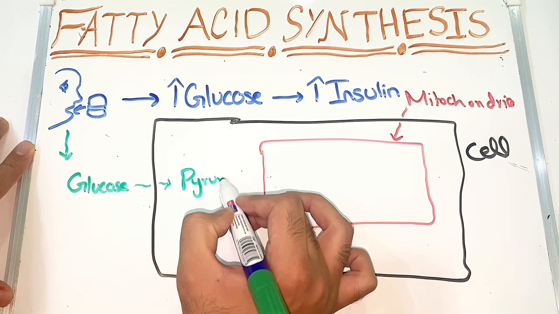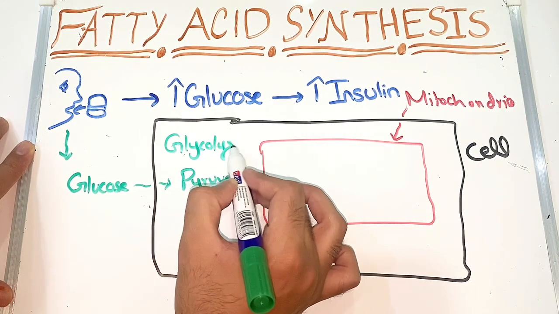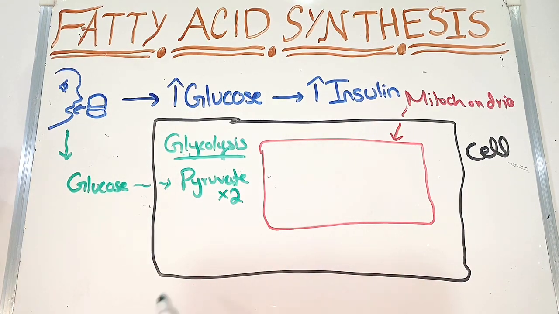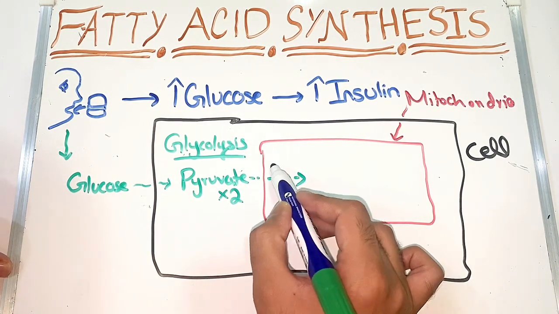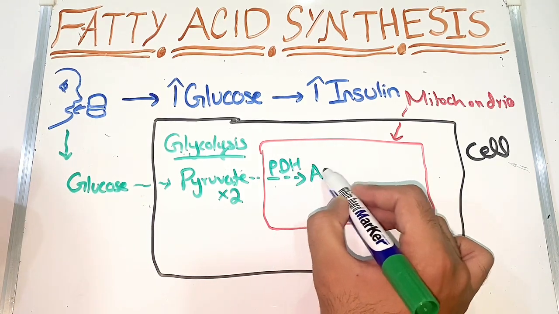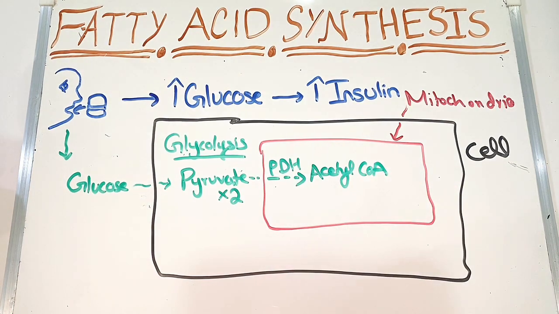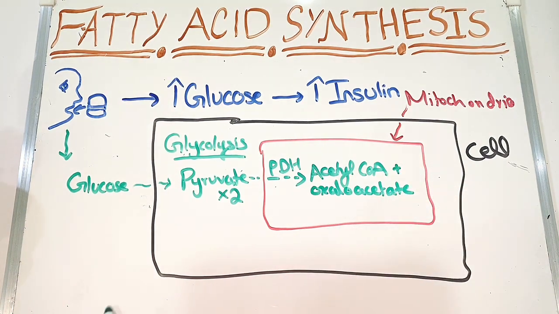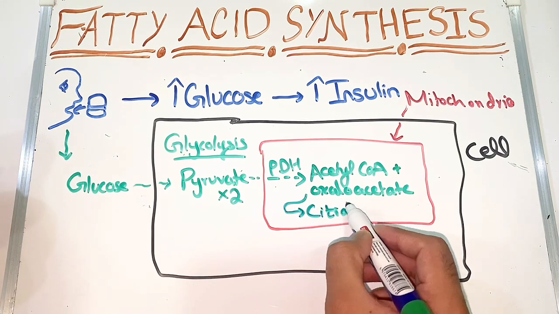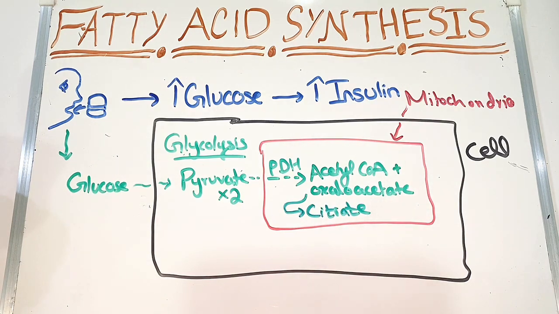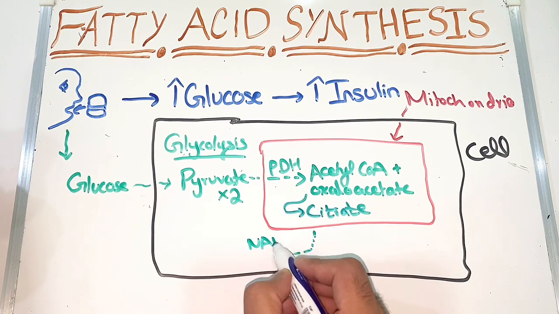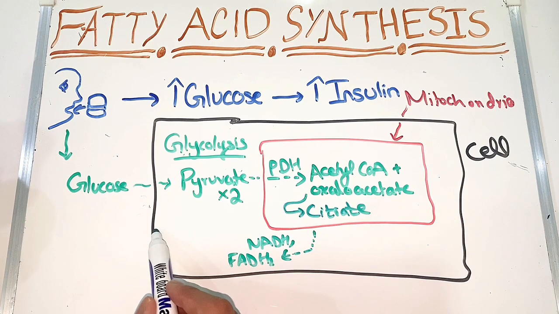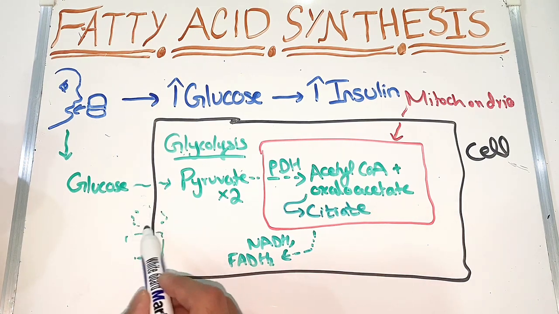When there is more glucose in the body, the first process which will happen is glycolysis, which will convert glucose into pyruvate in the cytoplasm, two molecules of it. Then pyruvate will go into the mitochondria and convert into acetyl CoA with pyruvate dehydrogenase. Acetyl CoA will add up with oxaloacetate and convert itself into citrate, which is the Krebs cycle. During the Krebs cycle, we get NADH and FADH2 molecules. These are very important.